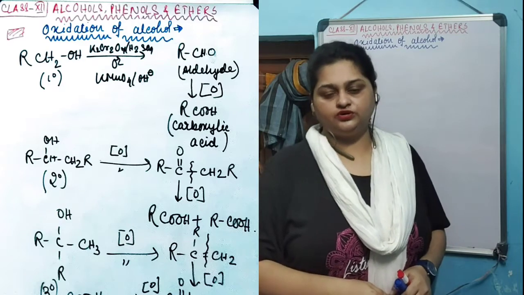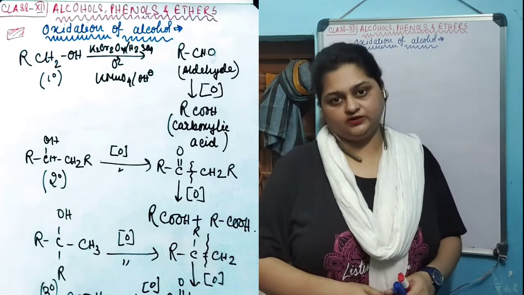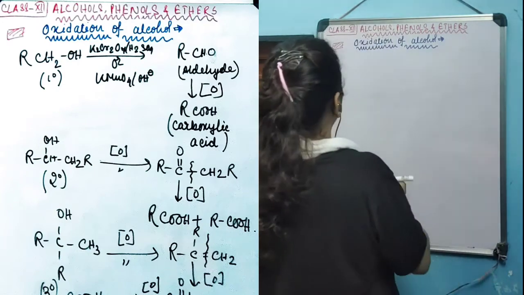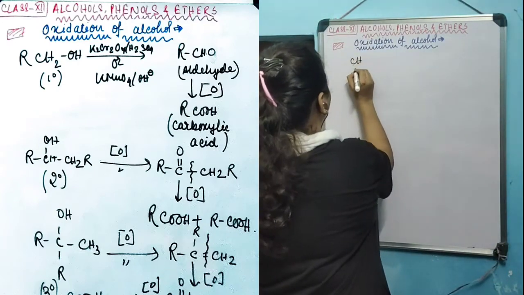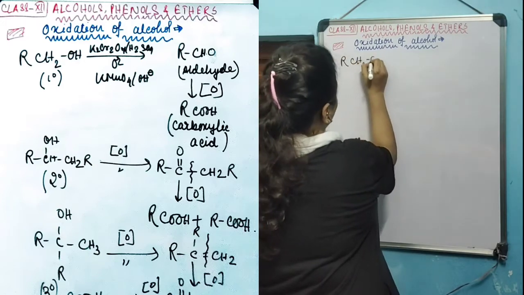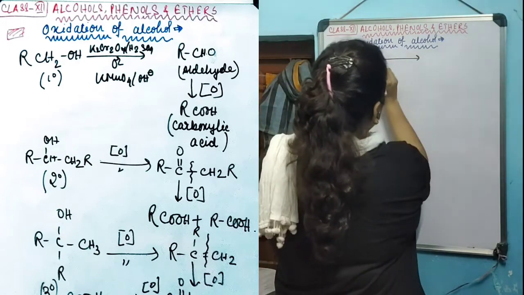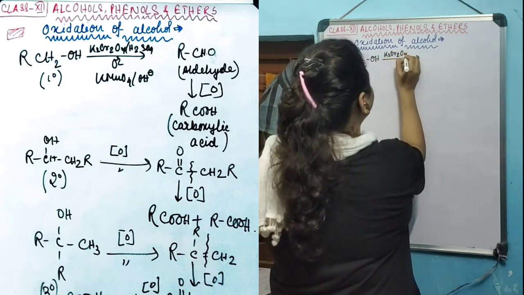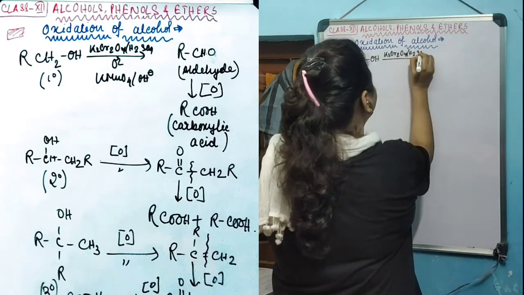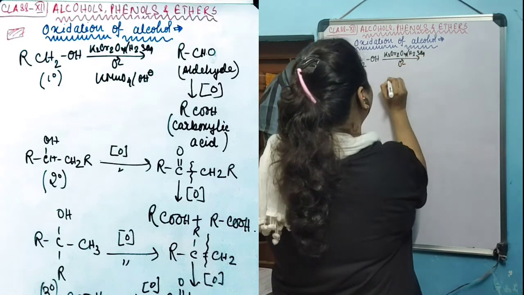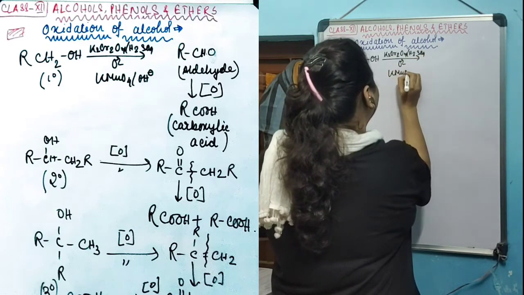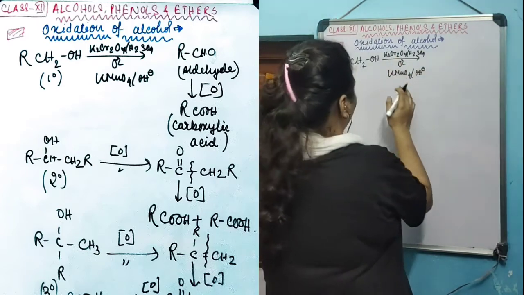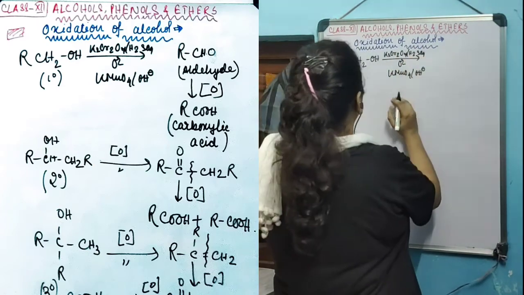Oxidation of the alcohol depends on the degree of the alcohol that we are doing the oxidation with. If we take a 1 degree or primary alcohol, let's say this one, and we subject it to K2Cr2O7, H2SO4 or KMnO4, OH minus, a very strong oxidizing agent, any of them can be used.